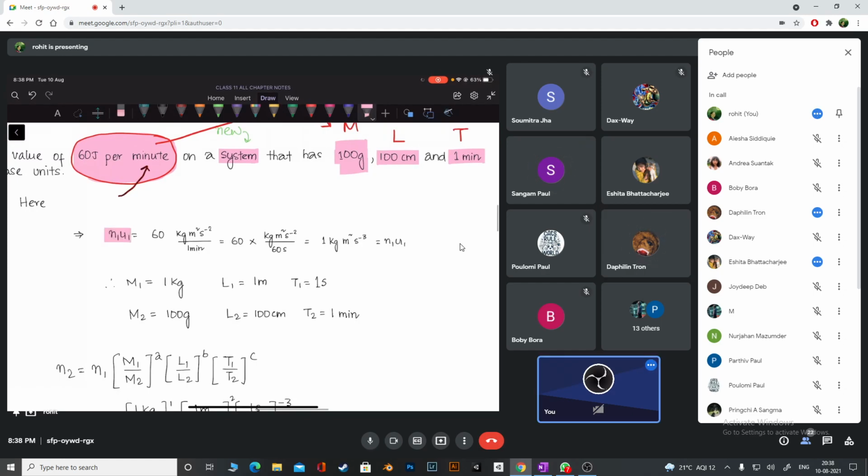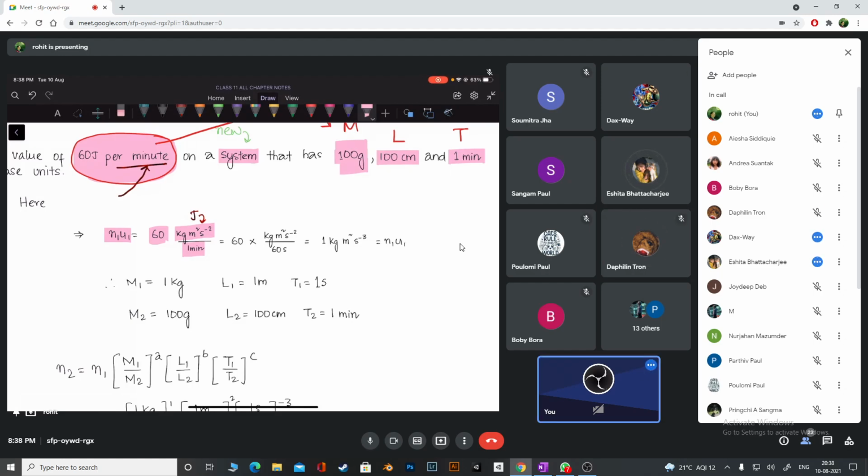N1 U1, you will agree, is 60 joules, right? This is joules. Per minute means divided by minute, so I have per minute here. Per minute means per 1 minute.